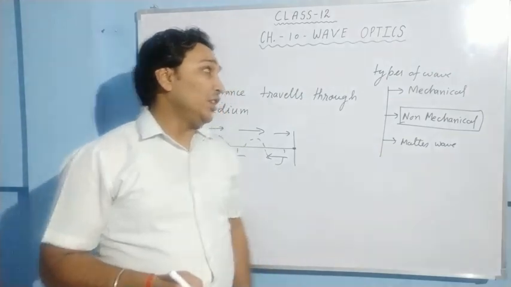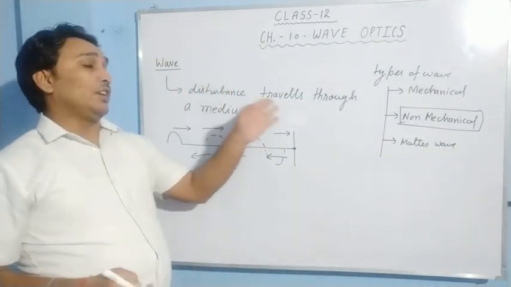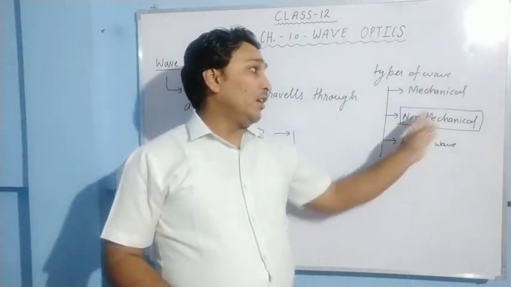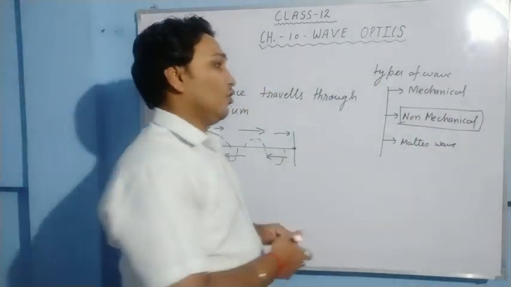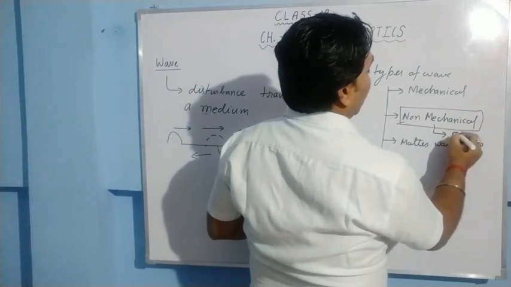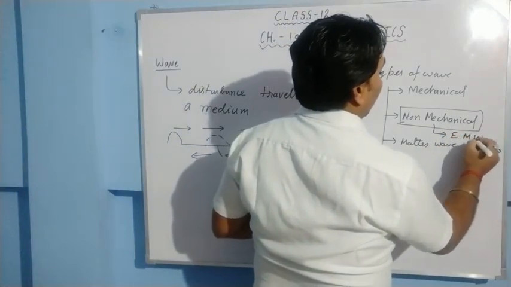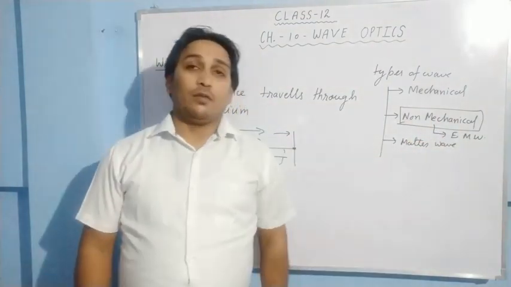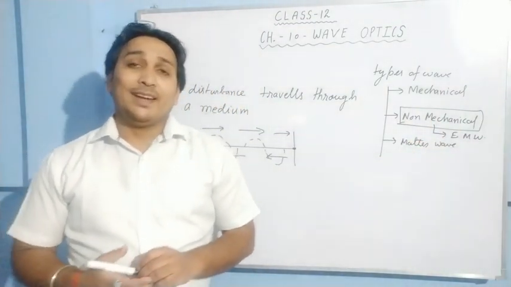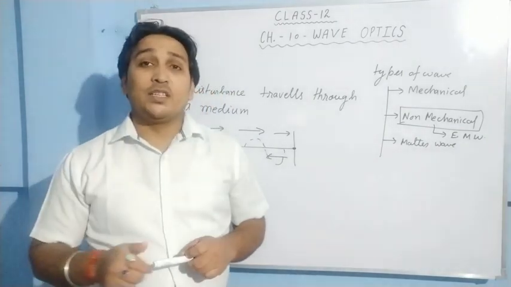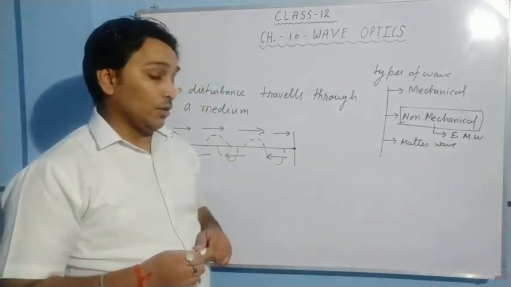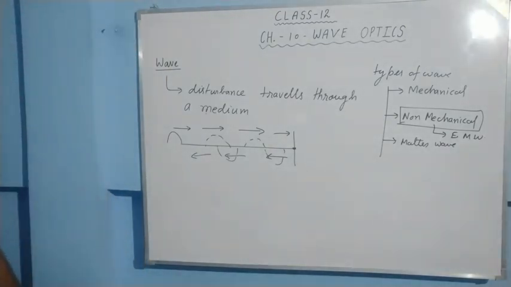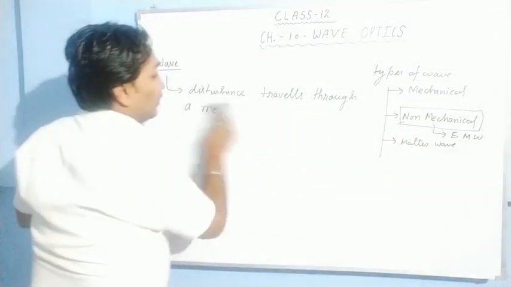So wave is basically a kind of disturbance which travels through a medium, and waves are of three types: mechanical, non-mechanical, matter waves. Non-mechanical waves are also called electromagnetic waves. Clear? So here we have to study non-mechanical waves because light is a non-mechanical wave. It can travel in a medium as well as without a medium. So let us come to the non-mechanical wave, that is your electromagnetic wave.